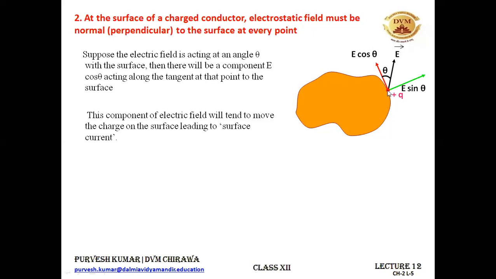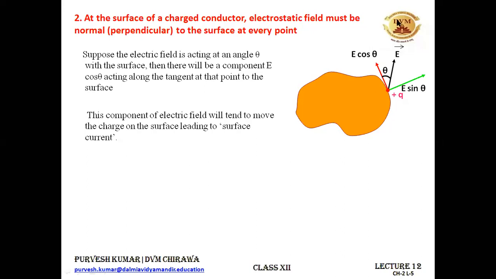So what happens is that all the charges are residing on the surface of the conductor, and this charge Q will be moved with a force E cos theta towards the surface, but there is no such concept of surface currents on the charged conductor. So we are not observing that if a conductor is charged, then there are some surface currents on the surface of the charged conductor.